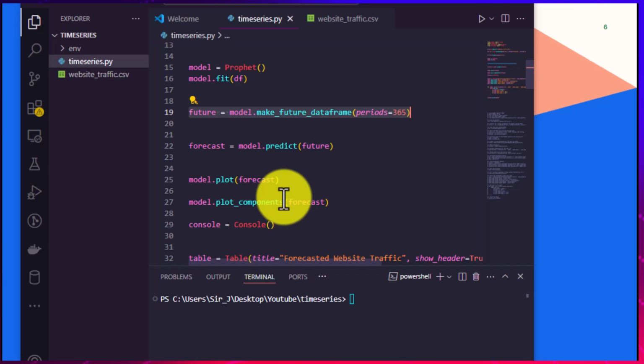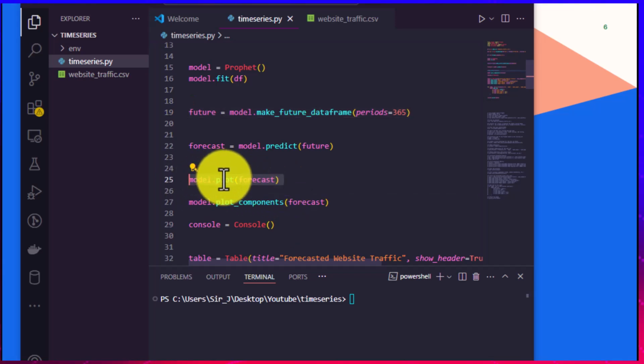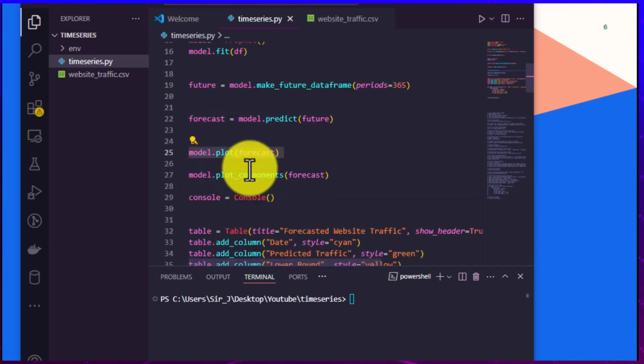Then we now plot our forecasts. All right, so here we are plotting. We need to also plot the forecast components. Remember what I said, the Prophet will use these components, like trends, weekly seasonality.